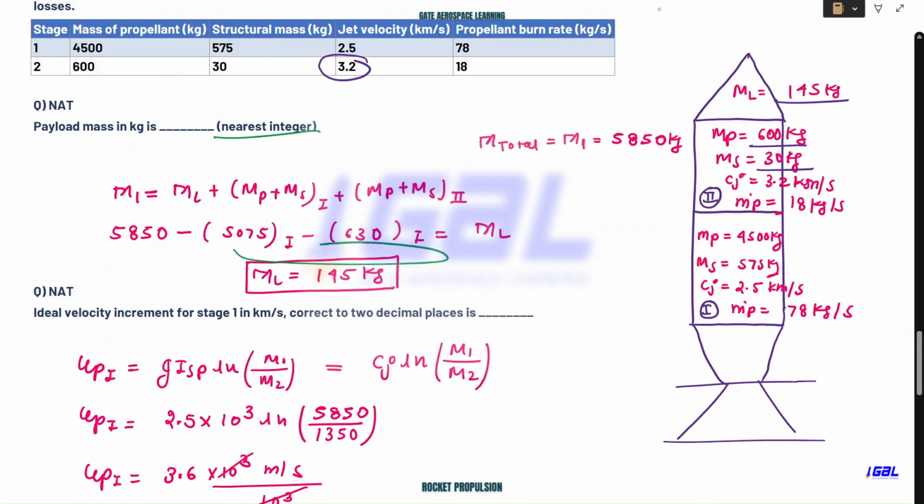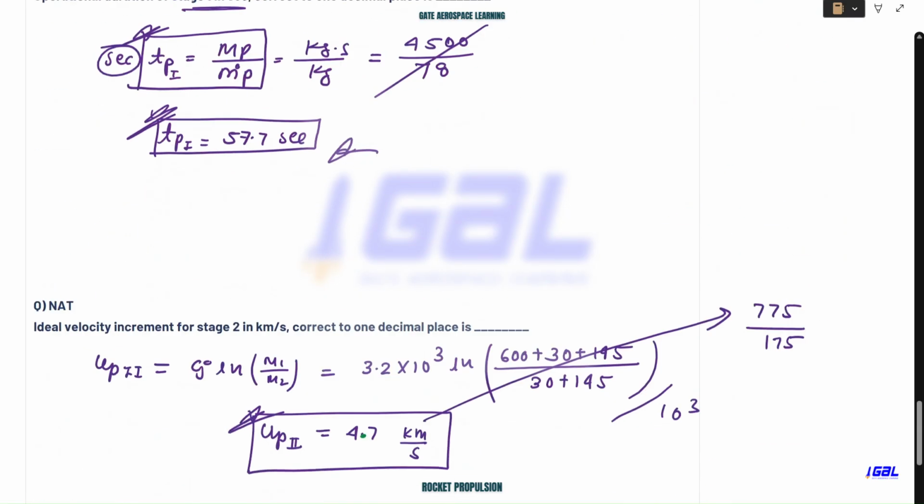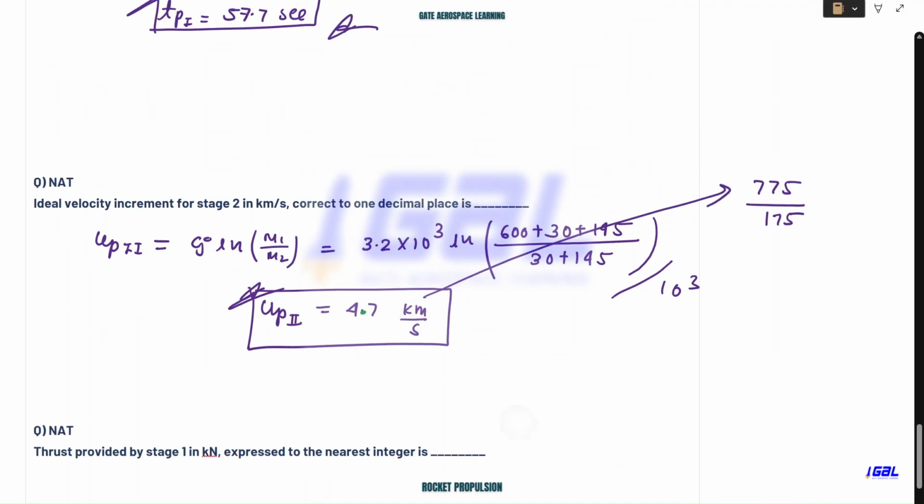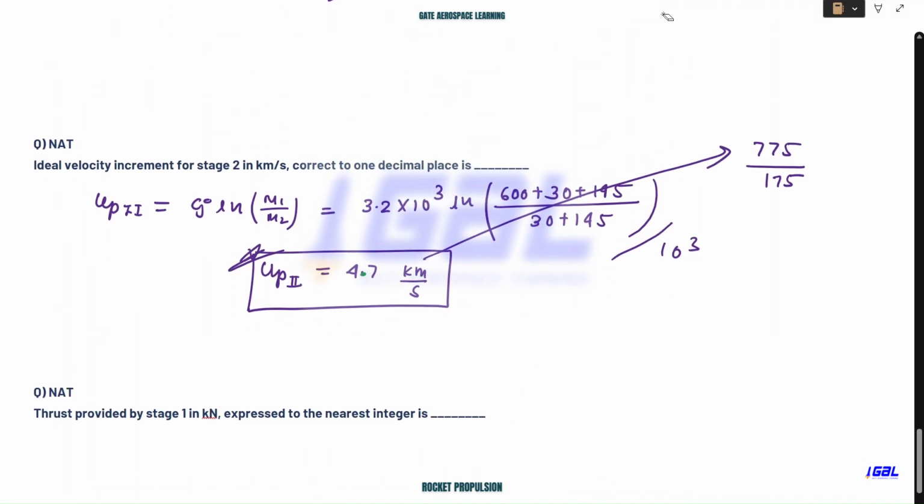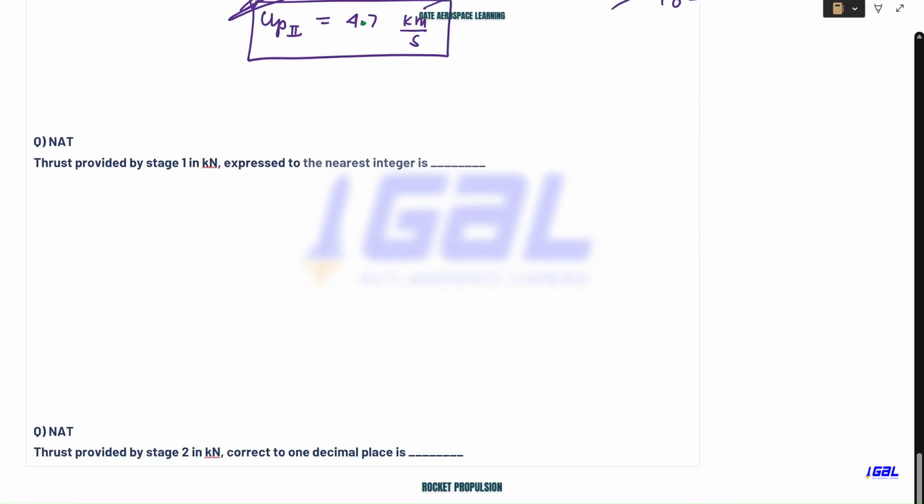Nearest integer, it is already an integer. Okay, so please be careful about what decimal places they are talking about. Now, the thrust produced by the first stage.